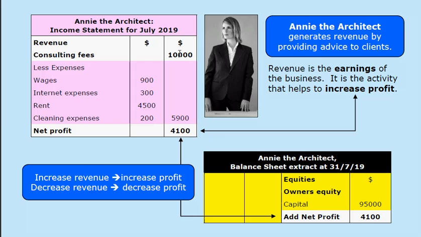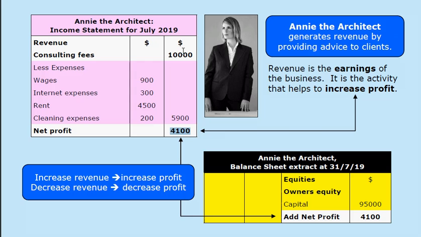What is revenue? A simple definition or explanation of revenue is the earnings of the business. It is revenue which is the activity which helps the business generate its profits. This business has generated $10,000 worth of revenue by providing advice to clients, and that has contributed to the net profit for the period, in this case $4,100. The revenue has helped the business generate profits.